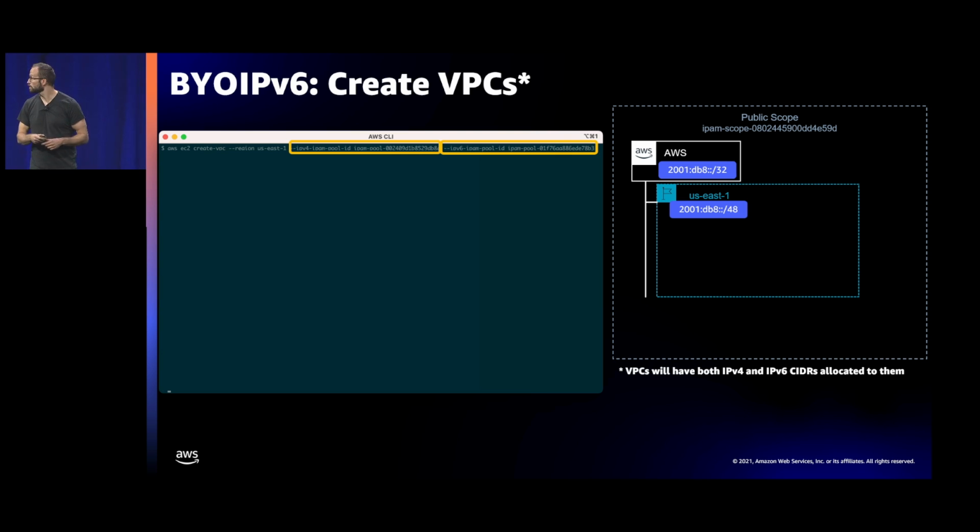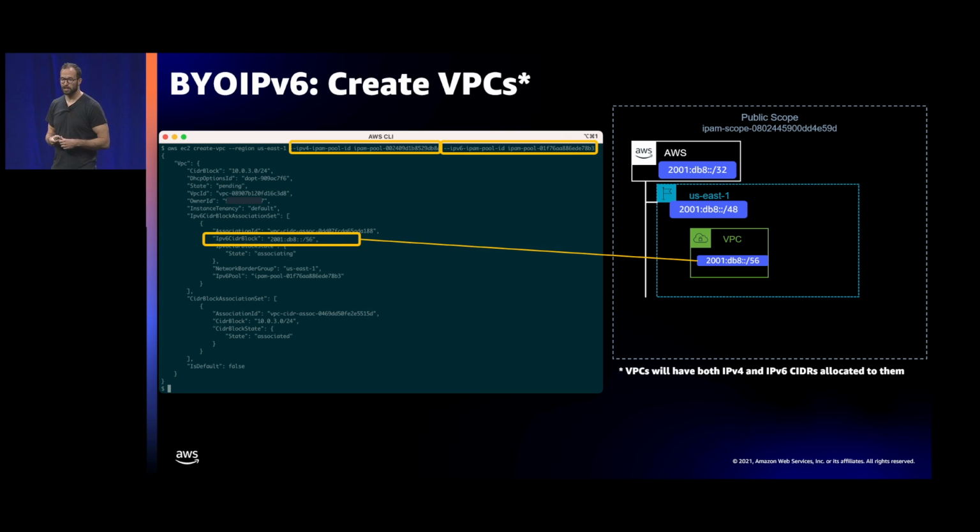That's why in this request, I need to do 2 calls. I'm asking for an address from a v4 pool, as well as an address from a v6 pool. From that point onwards, I get my VPC created. It will have both an IPv6 range as well as an IPv4 range, so we'll actually have presence in both scopes. I'm showing you just the public scope and the fact that the VPC of size /56 was created.